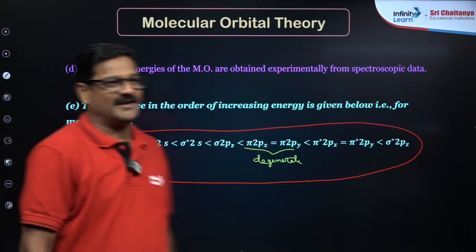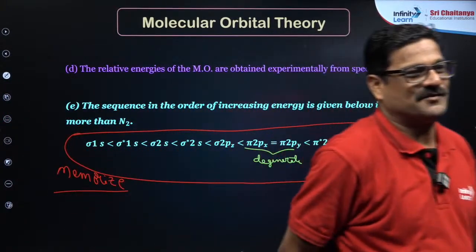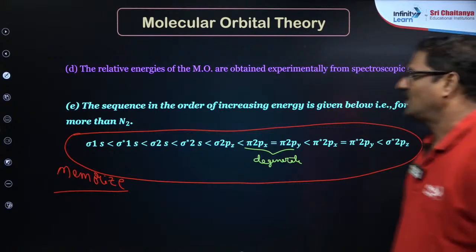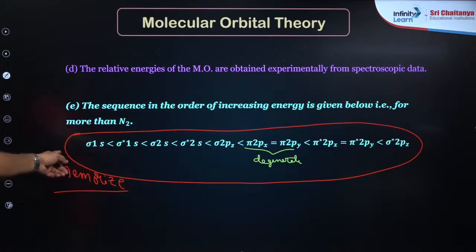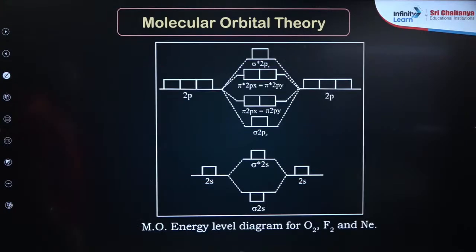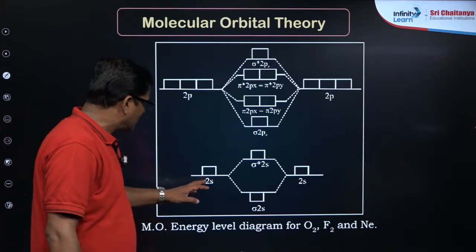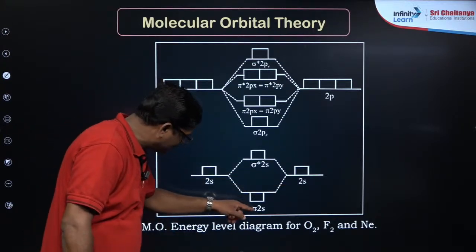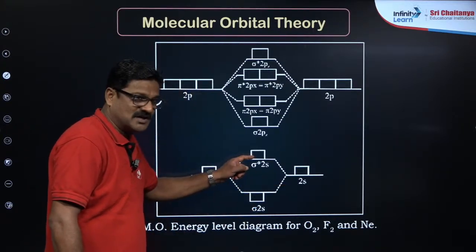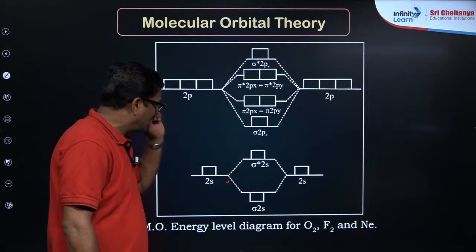Okay, right. Yes, let's focus. Right? And everybody take a snapshot of this. Everybody take a snapshot of this. Yes, 3, 2, 1. Right? Now the 2s orbitals combine: sigma 2s is lower energy, sigma star 2s is higher energy, right? And then